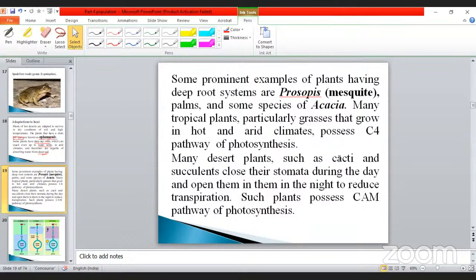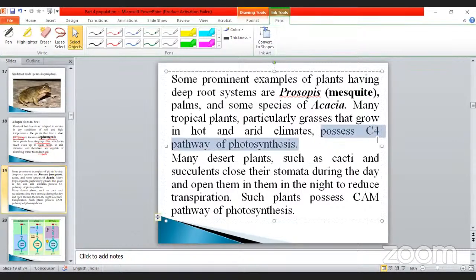What is the meaning of the C4 pathway? C4 means oxaloacetate. Oxaloacetate production takes place through the absorption of phosphoenol pyruvate combined with carbon dioxide. The first product is called oxaloacetate, a four-carbon compound. That's why it is called the C4 pathway. Okay, where does it occur most? Sugarcane, maize. These are all examples of C4 plants.